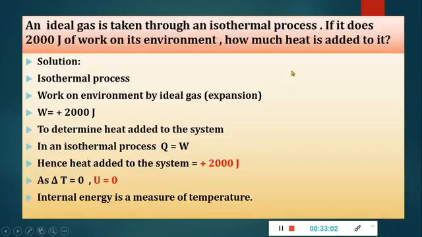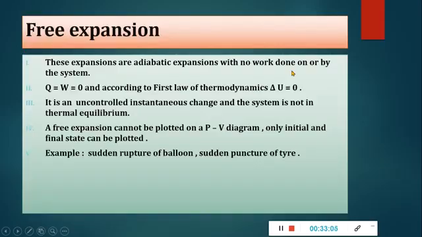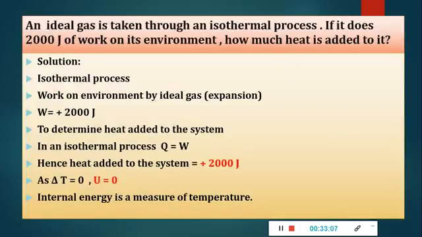Clear? So here the chapter gets over. Now we'll do a few numericals, one or two numericals, then we will finish this chapter. So the first one is what? An ideal gas is taken. This numerical is based on the isothermal and isobaric processes which we have learned now.